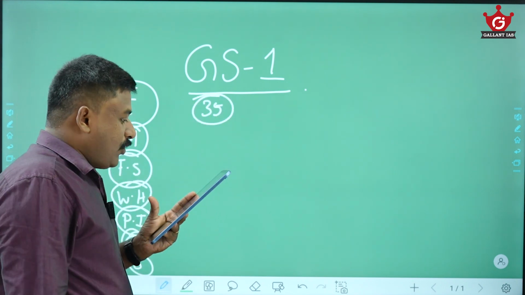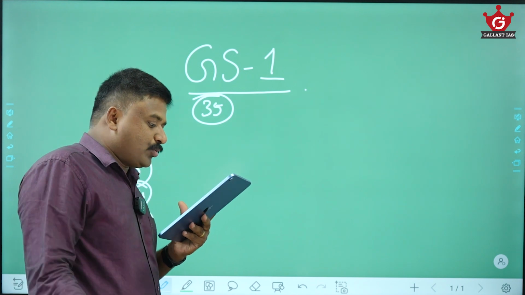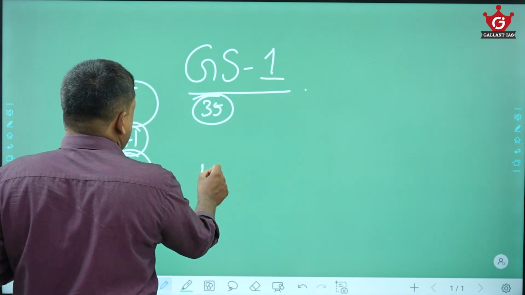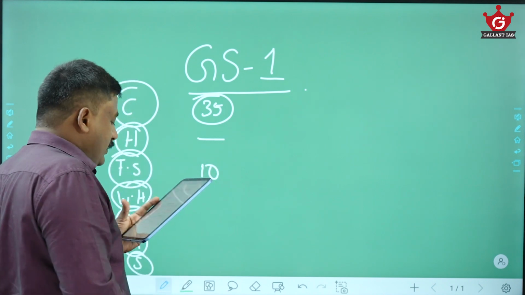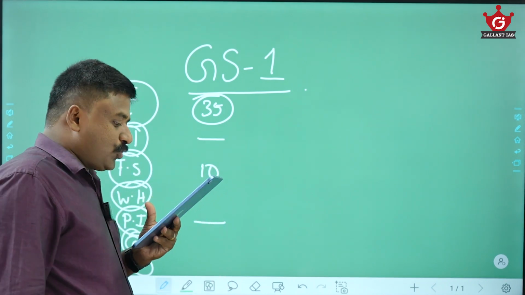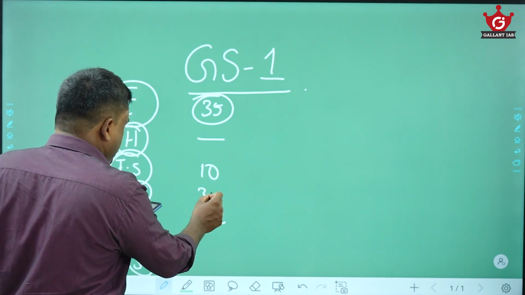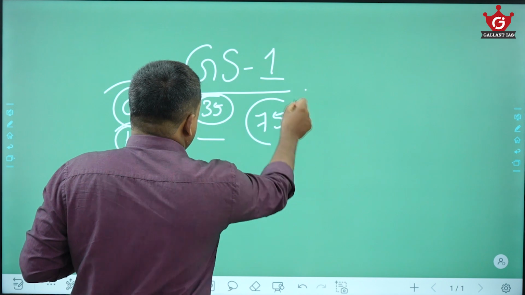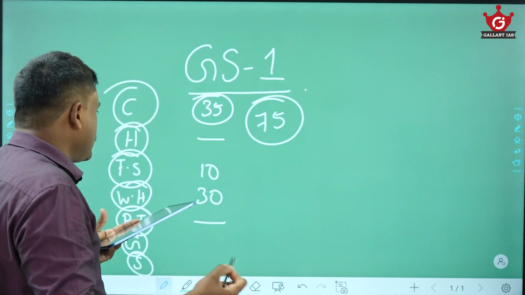Then from modern Indian history, actually no questions. Freedom struggle, one question. Post independence, again no question. World history, two questions, 15 marks each, so 30 marks. So from this history part, they asked around 75 marks of questions, history and culture.